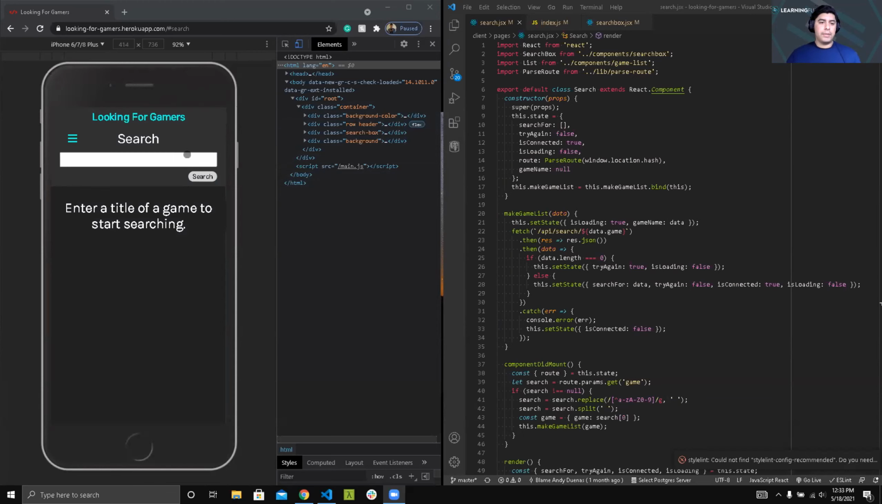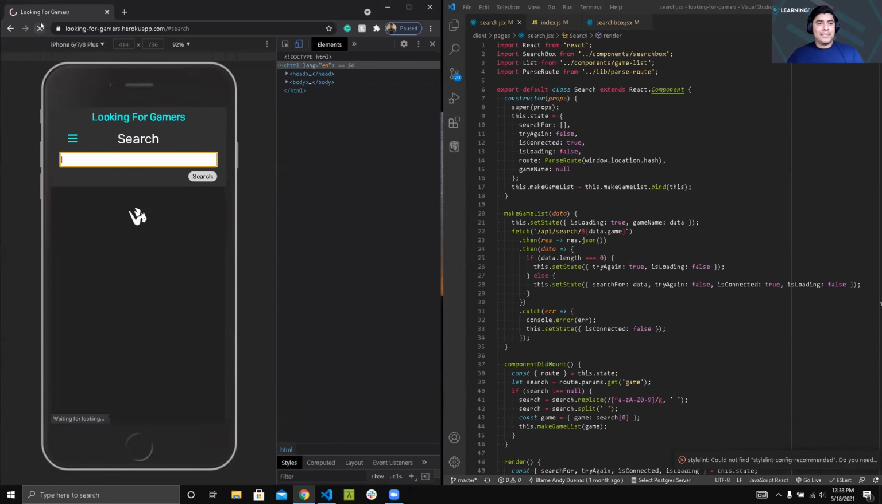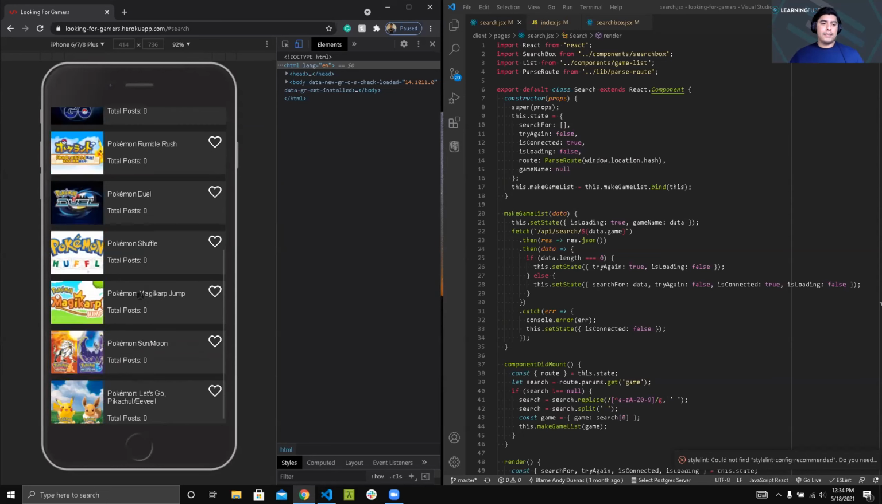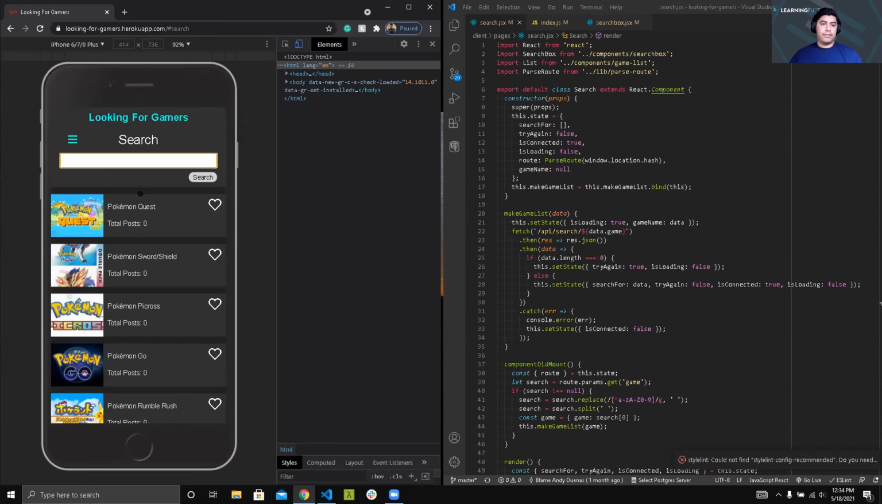So I'm currently on my search page, and if we search a game title, let's say Digimon. Hold on. Something's going wrong. Okay. Let's try Pokemon. And I receive a game list of 10 games with the title of Pokemon. And so you'll see an image of the game, the title, the total number of posts inside the thread, and a favorite icon. So we can add these games to my favorites list.